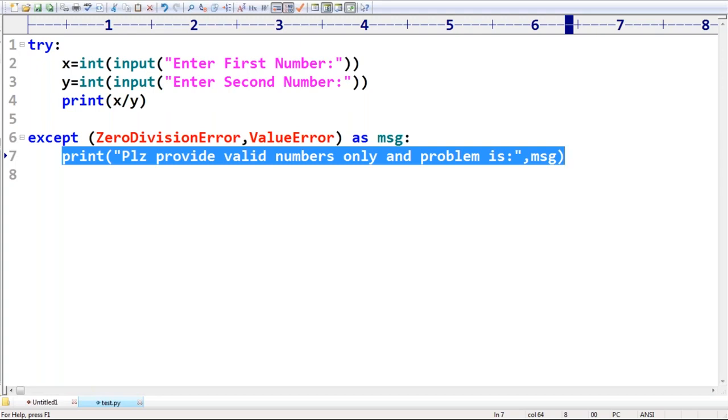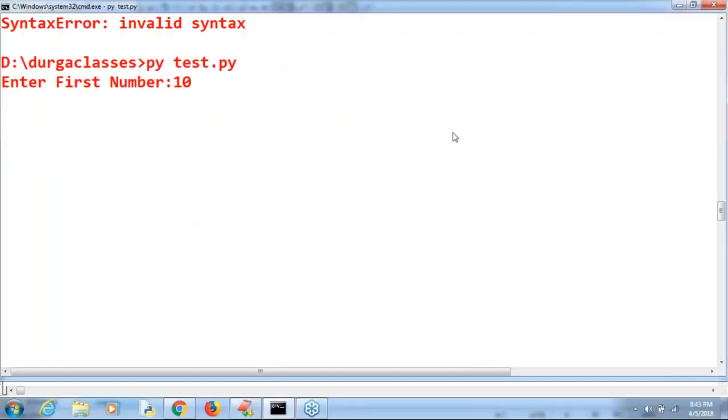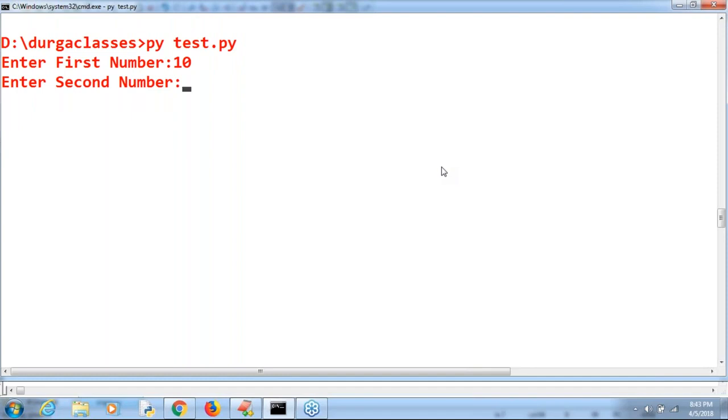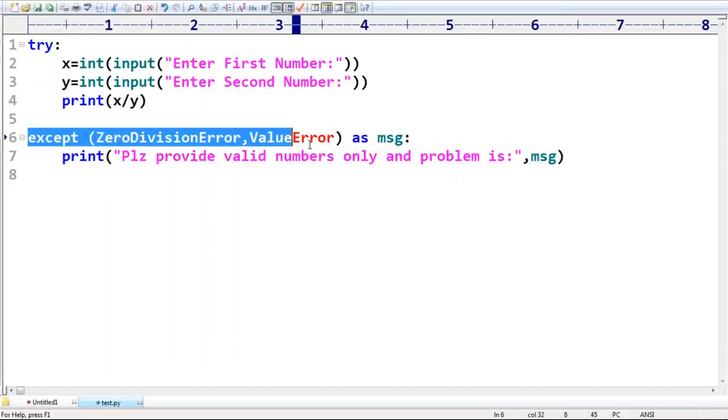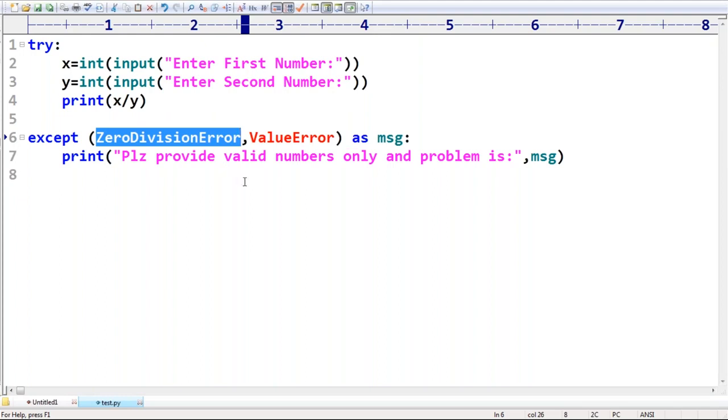Now let me execute this code. Enter first number 10, enter second number 5, or 2. Perfectly, it's going to print 5.0. No exception, valid. Now I'm taking first number 10, second number 0. Is this except block going to handle that exception or not? Yes. Now observe the answer: please provide valid numbers only, and the problem is division by 0. This except block is going to handle ZeroDivisionError.